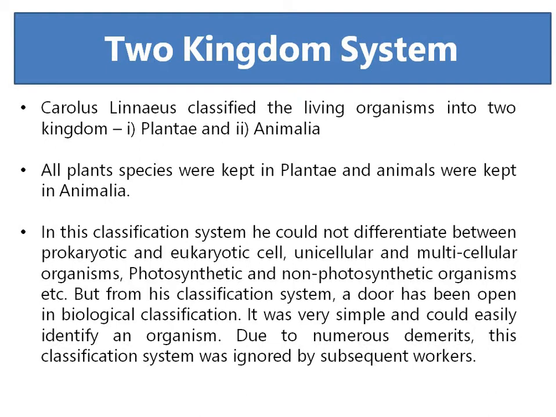Sometimes some plants were also kept under Animalia, and sometimes some animals were kept under Planta. These were the disadvantages of his classification system, and that is why subsequent workers also ignored it. Carolus Linnaeus could not differentiate between prokaryotic and eukaryotic cells, unicellular and multicellular organisms, and photosynthetic and non-photosynthetic organisms.